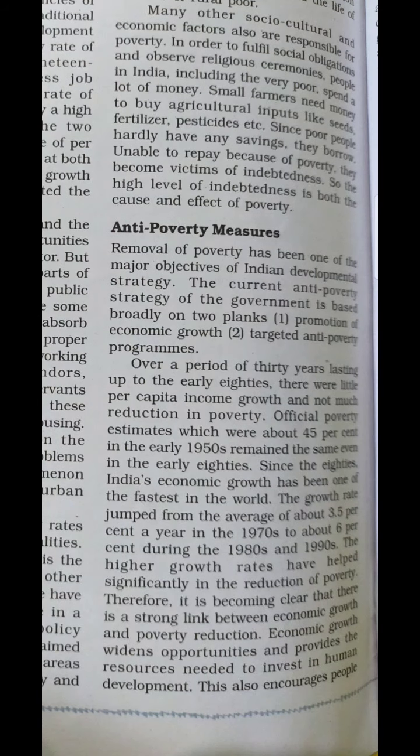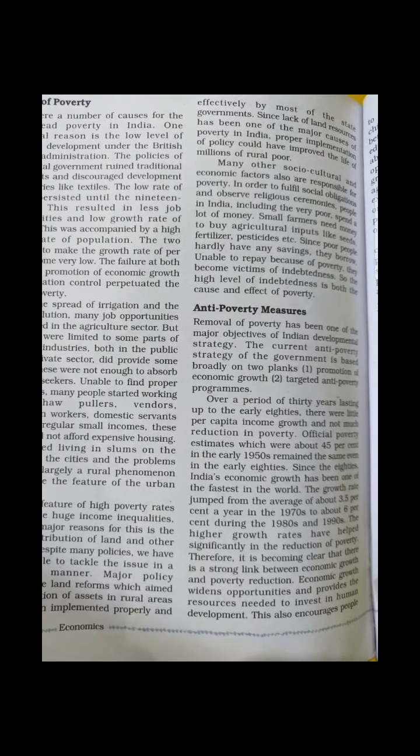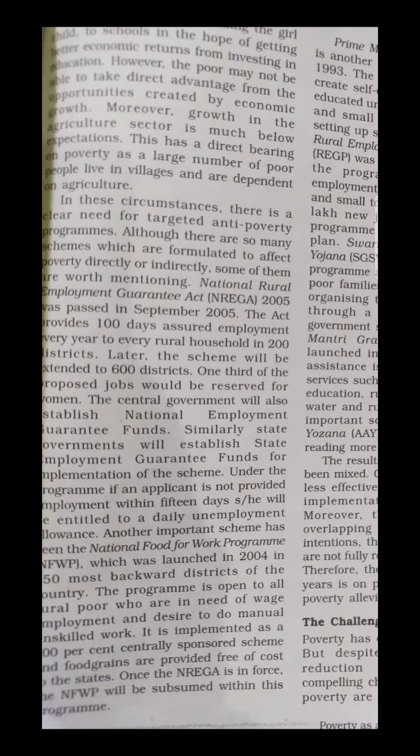So definitely it became clear that there is a strong link between economic growth and poverty reduction. Poverty is reduced when the economy grows properly. Economic growth widens the opportunities and provides the resources needed to invest in human development, and this also encourages people to send their children to school, even the girl child, because just because of poverty they are not sending their wards to school.